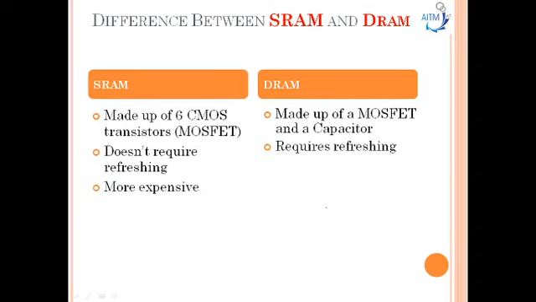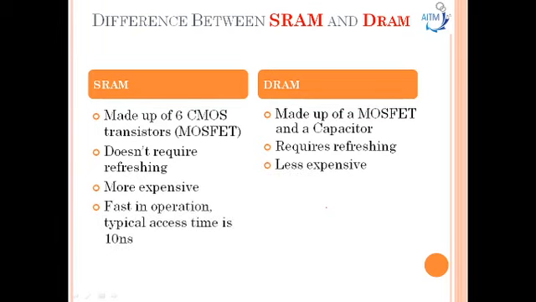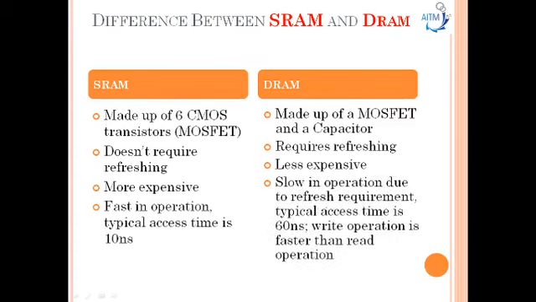Then static RAM is more expensive and dynamic RAM is less expensive here. And the static RAM is fast in operation. Typically access time is 10 nanoseconds, and dynamic RAM is slow in operation due to refresh requirement. Typical access time is 60 nanoseconds. Write operation is faster than the read operation in the dynamic RAM here.